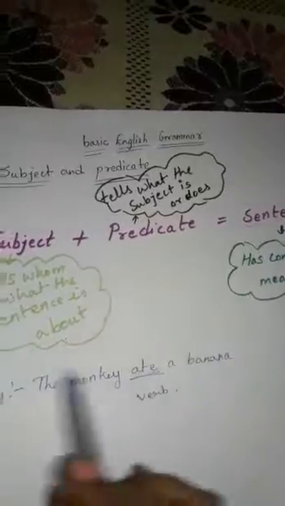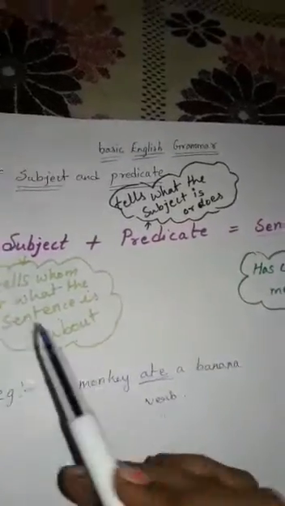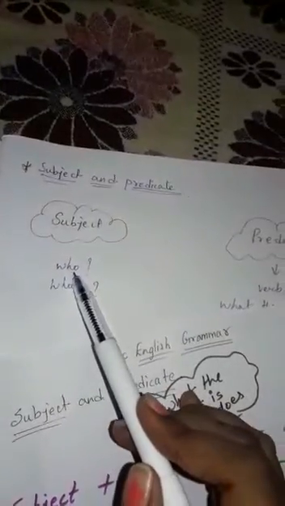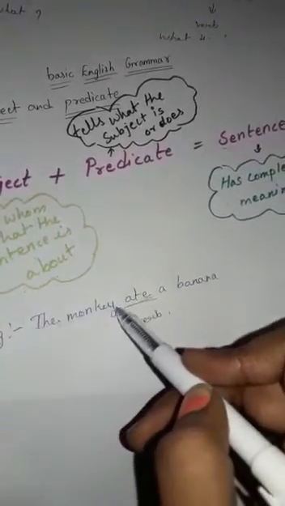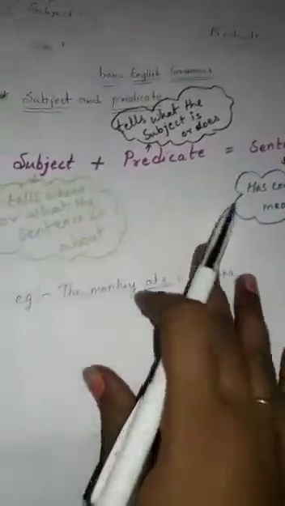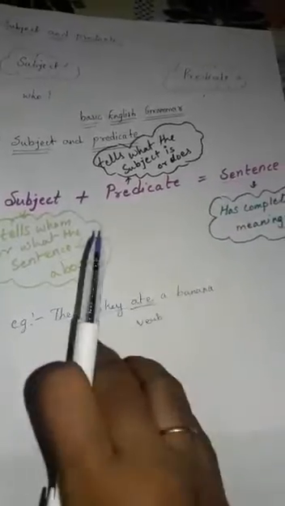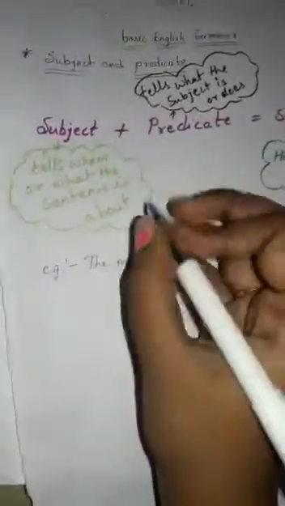Okay, now we will ask the next question, which is related to the subject. The subject deals with who or what. So who is in the subject? The monkey. The monkey is the subject, because who is the person here? The monkey.